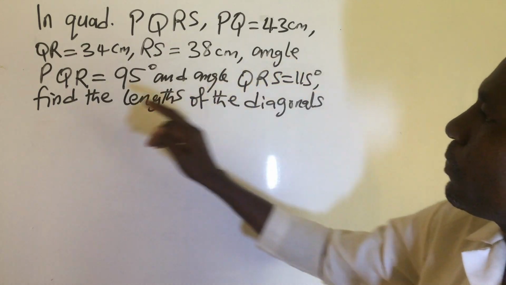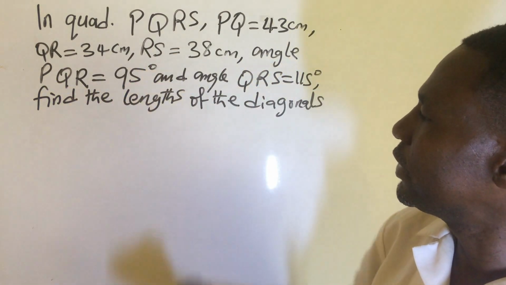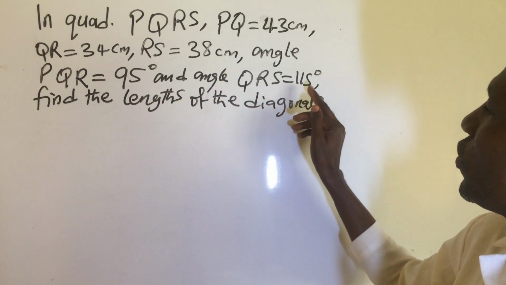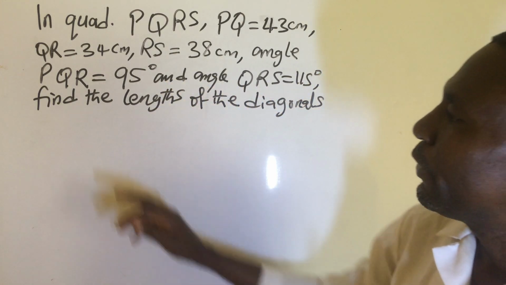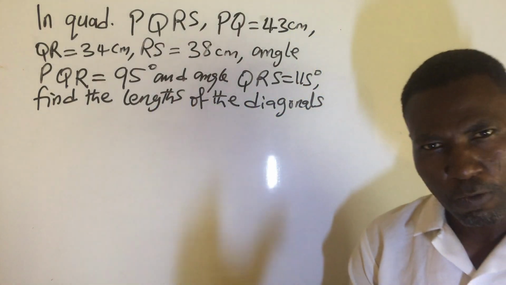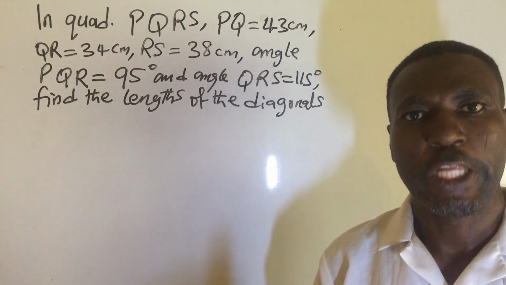Angle PQR is equal to 95 degrees and angle QRS is equal to 115 degrees. Find the length of the diagonals. First of all, we have to draw this shape to know what to do next.